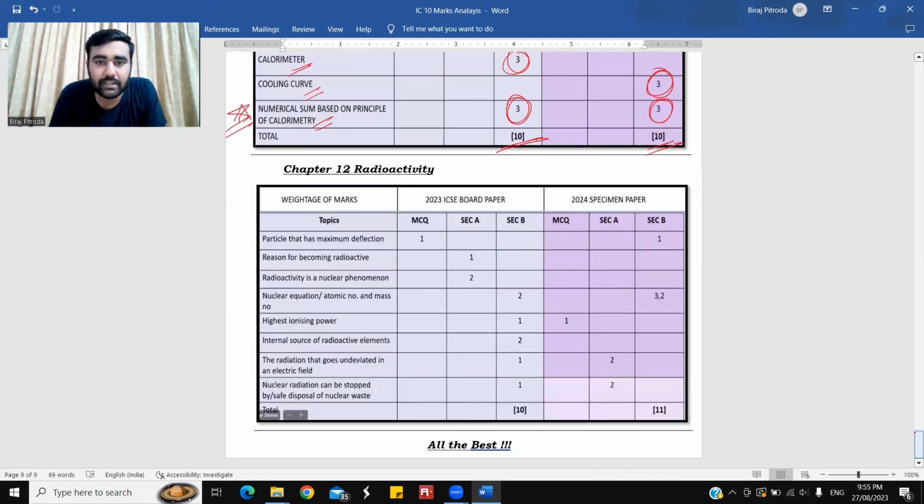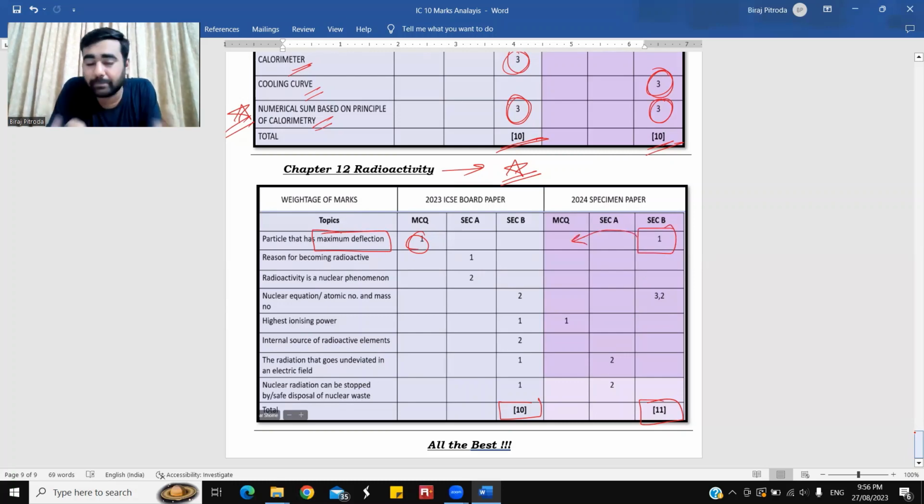Let's take the last chapter, radioactivity. ये chapter बहुत ही interesting है. At the same time, it is a small chapter with a big weightage. We can simply say, छोटा packet बड़ा धमाका. The chapter is quite simple, theory based, having an average of 10 and 11 marks. MCQ 1 mark based on maximum deflection, alpha, beta, gamma particle. Section B, it could even be seen in MCQ.